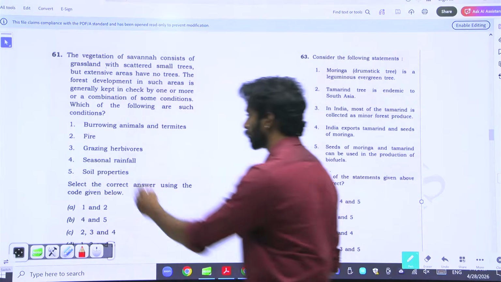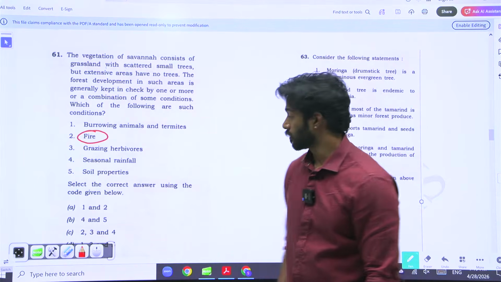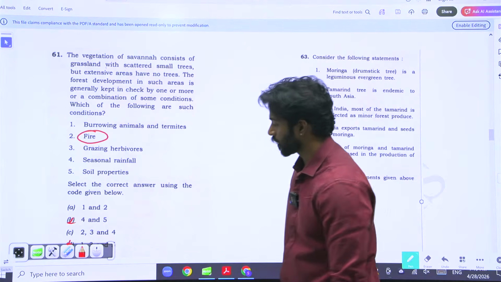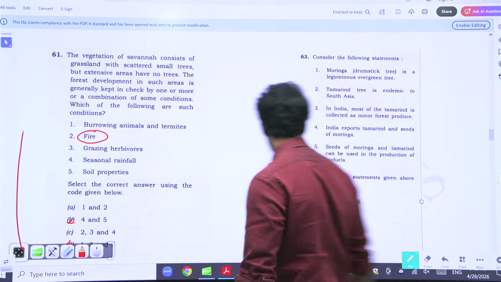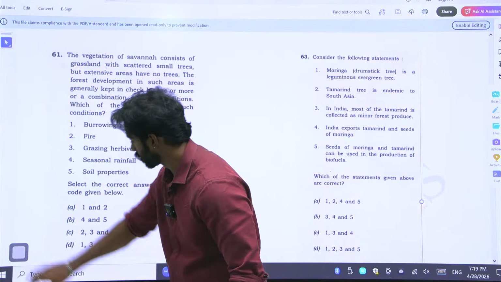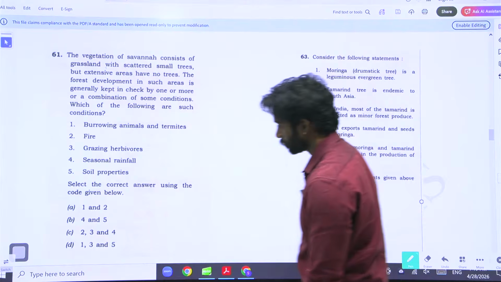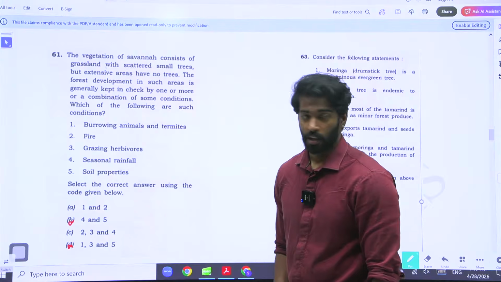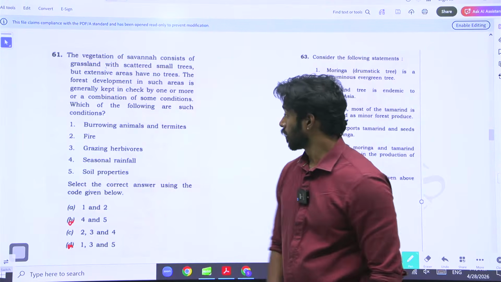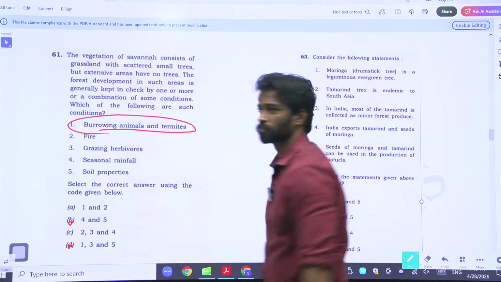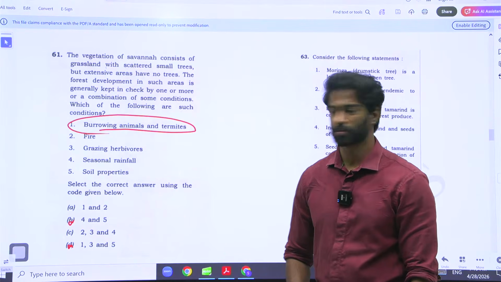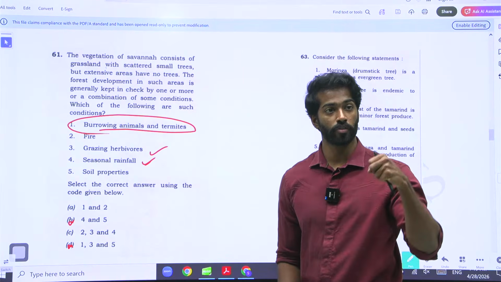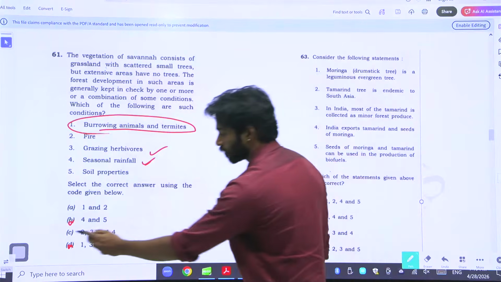Fires, obviously, that is a main criterion of savanna. So if you remove the options without 2, B and D are gone. The only options that you're left with are A and C. Now let us look at 1, 3 and 4. Burrowing animals and termites are not what is causing trees to not grow. But seasonal rains and grazing herbivores are main causes because they are taking out the weeds and also the plants that are growing. That is why C is the answer.